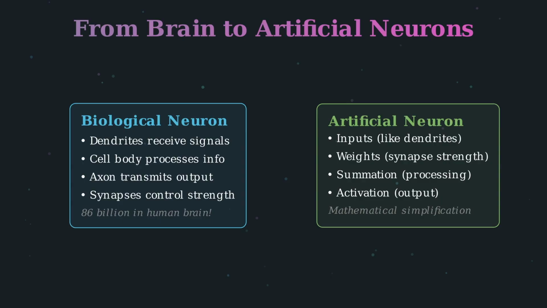While inspired by biology, artificial neurons are much simpler and work differently in many ways. They're mathematical abstractions that capture some key principles of neural computation. Remember, artificial neurons are inspired by biology, but they're not trying to perfectly replicate biological neurons. They're practical mathematical tools for computation.